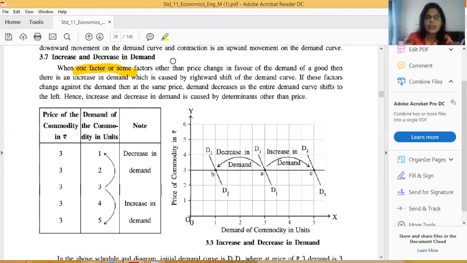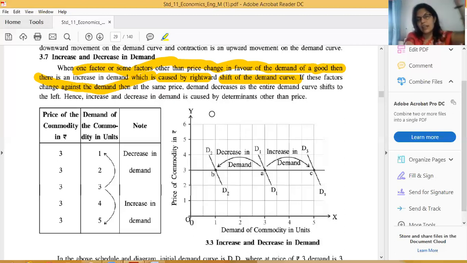When one factor or some factors other than price change in favor of demand for a good, then there is an increase in demand, which is caused by a rightward shift of the demand curve. Here the curve will shift. In expansion and contraction only price has changed, and it is explained on a single curve. But here we have to draw a different curve for D1, D2, and D3.